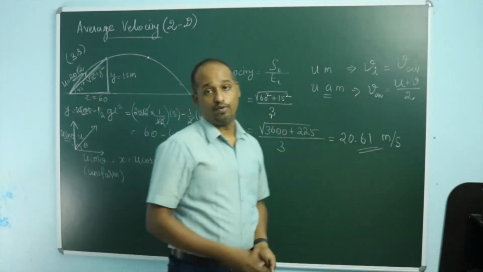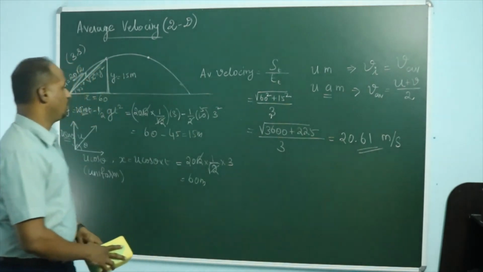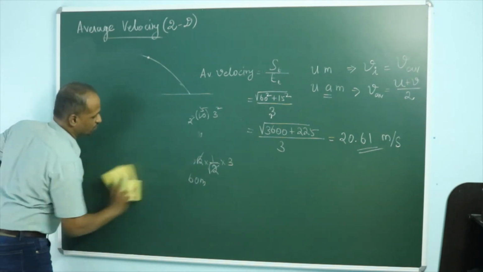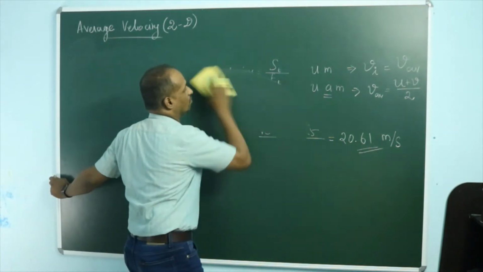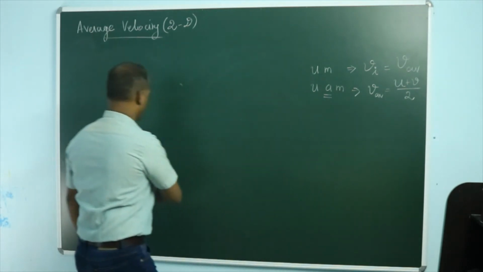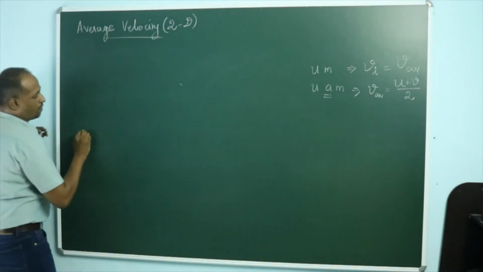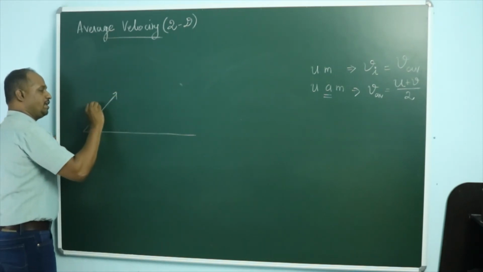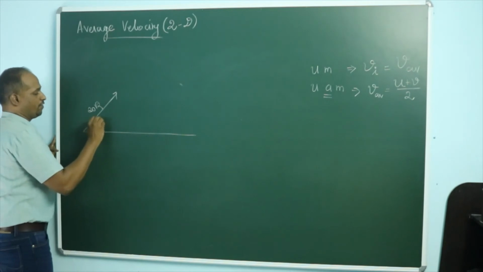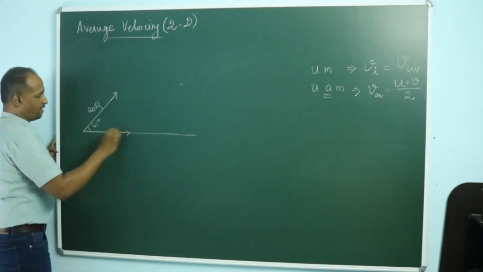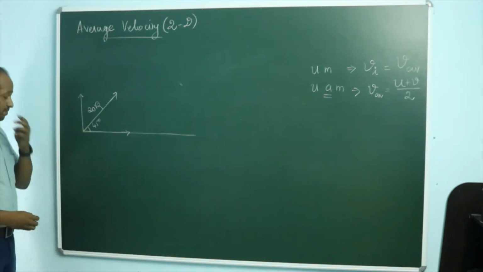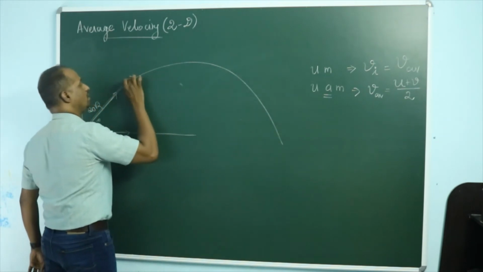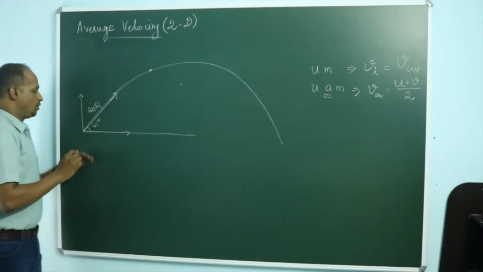But what is the second way of doing it? Let me rub this off. The same thing: the body is projected with velocity 20 root 2 at an angle of 45 degrees. Then it has a horizontal velocity and a vertical velocity. After 3 seconds the projectile goes this way and falls, and the object is here.